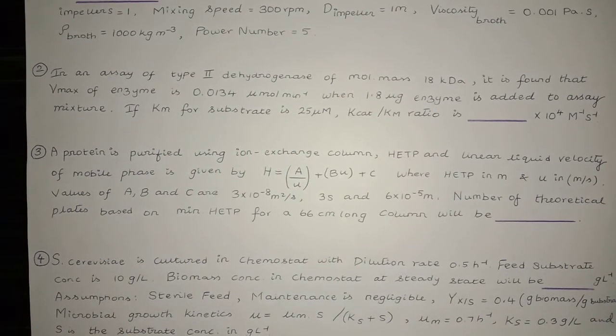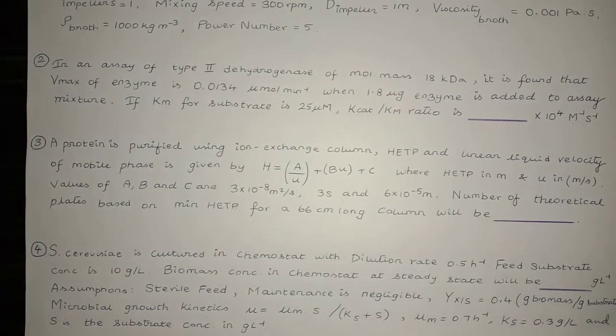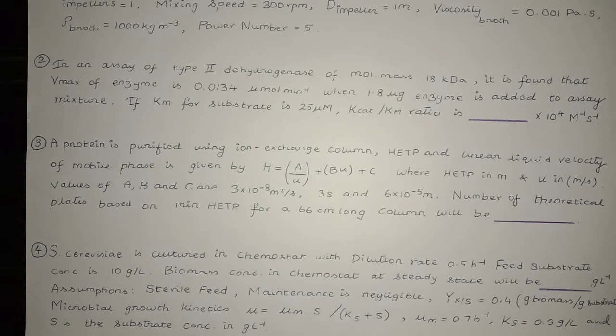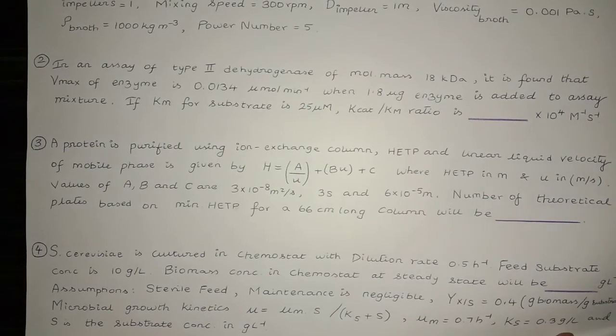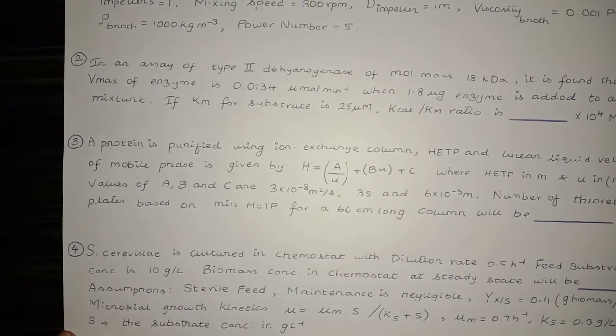Microbial growth kinetics is given by the Monod equation, mu is equal to mu max S over Ks plus S, where the kinetic constants are mu max equal to 0.7 per hour, Ks equal to 0.3 gram per liter, and S is the substrate concentration in gram per liter.